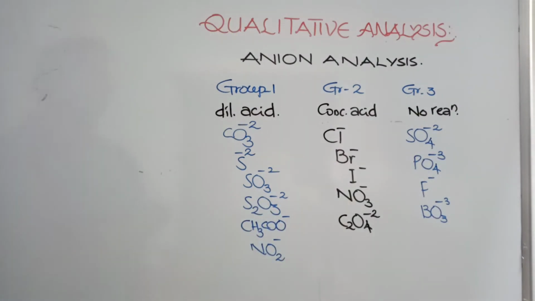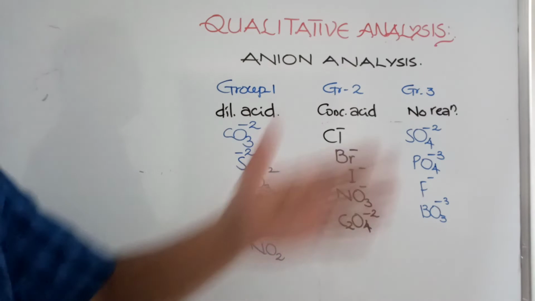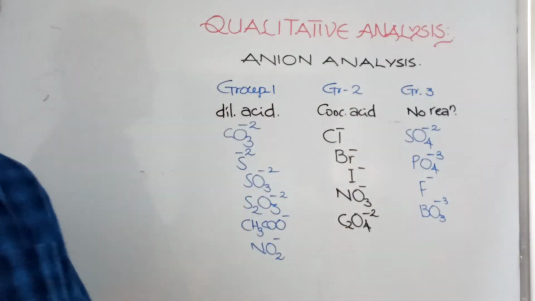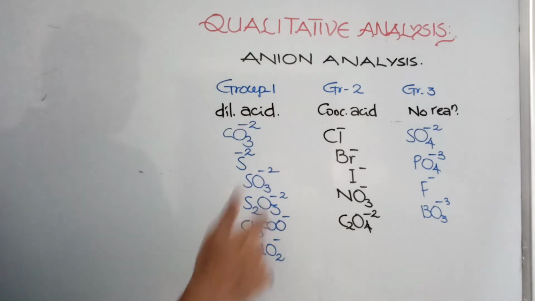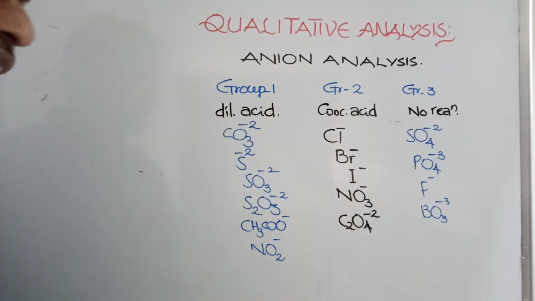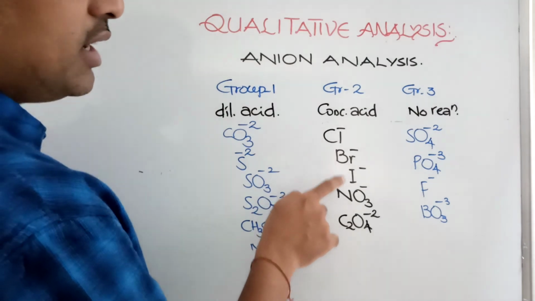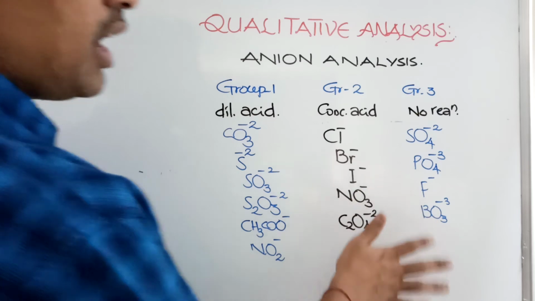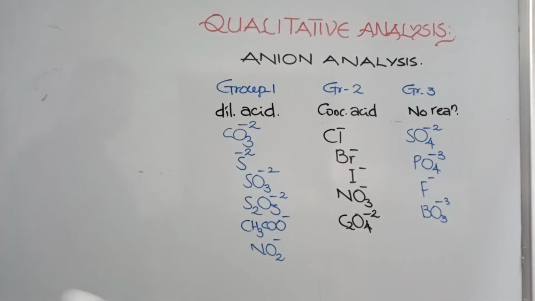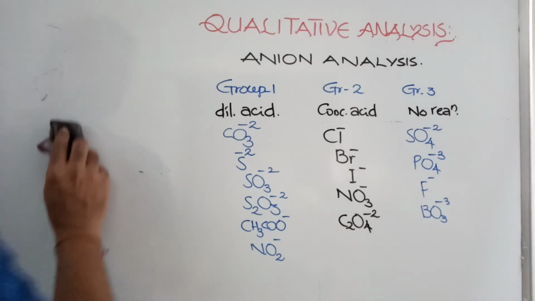Group 1 react with dilute acids. Group 2 react with concentrated acids, meaning they give the characteristic reaction with concentrated acid. Group 3 have no reaction with dilute or concentrated acid. Carbonate, sulfide, sulfite, thiosulfate, acetate and nitrite; chloride, bromide, iodide, nitrate and oxalate; sulfate, phosphate, fluoride and borate. In this session we will discuss carbonate. One by one I will update all these anion tests.